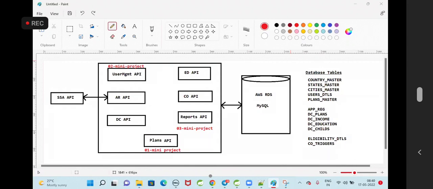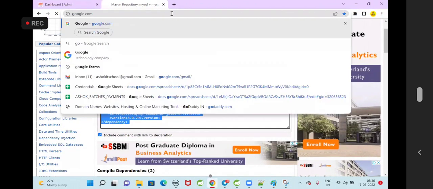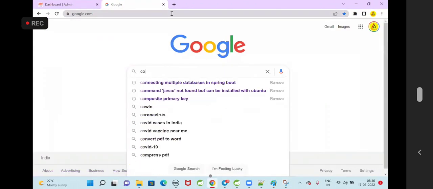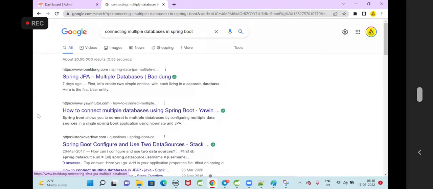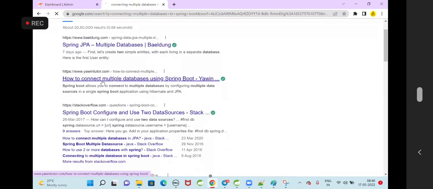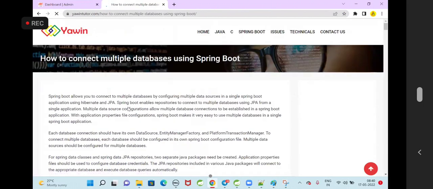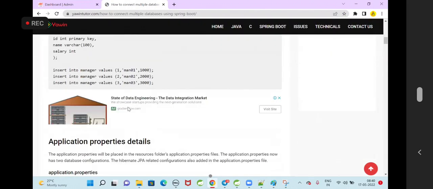So this can also be done, sir? Sir, everything you are asking me is basically a Spring Boot concept. You just go to Google and type it: connecting with multiple databases in Spring Boot. They will give you. You are asking whether this will be covered, that will be covered. That is actually a Spring Boot concept. Now, in the Spring Boot classes, I am going to explain that. In this project batch, I am not going to explain that. If you want to learn this, just go to Google and type that. They will give you the answer.